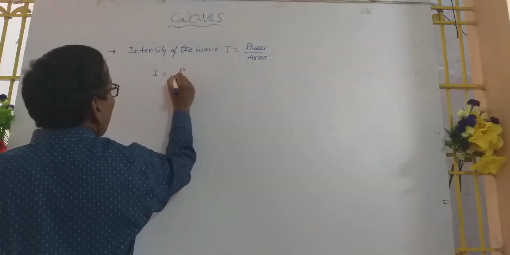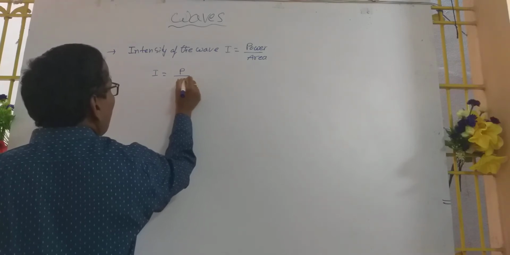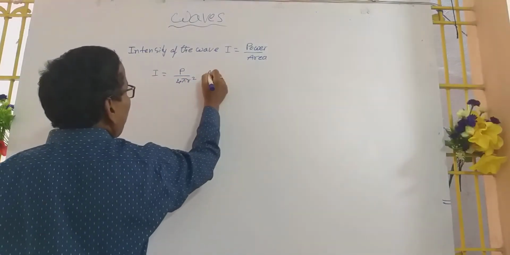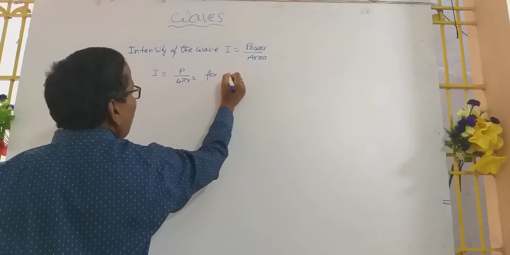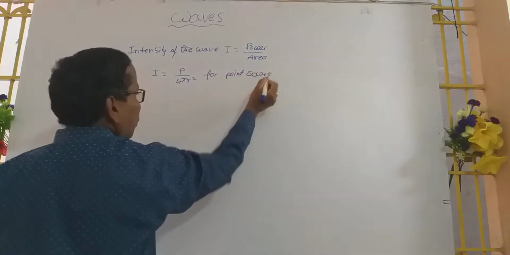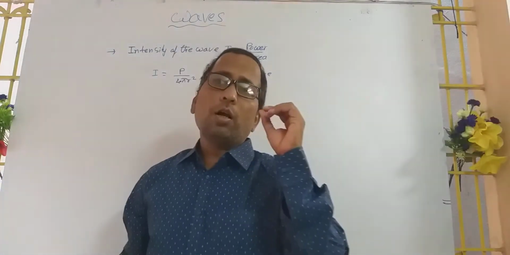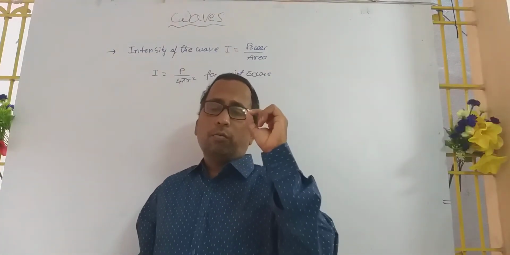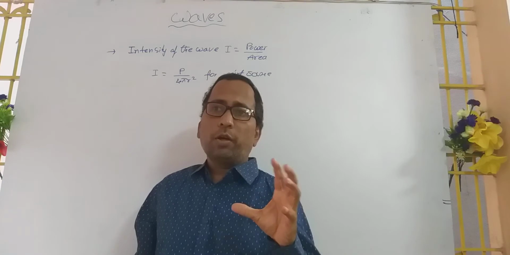You can write power by area means 4πr² for a point source. Point source means you are considering a point which is producing the wave around it.